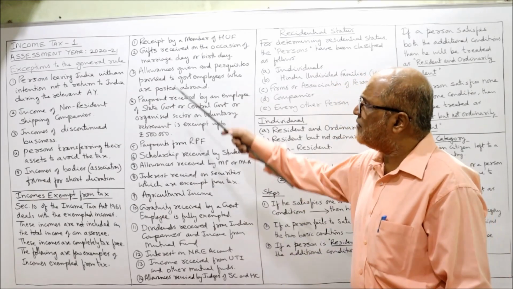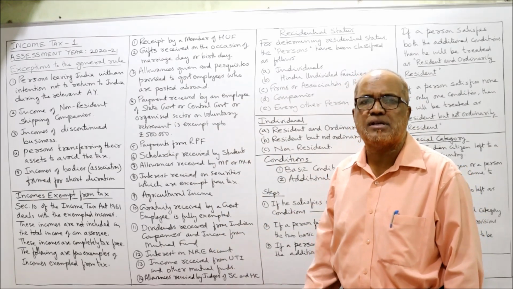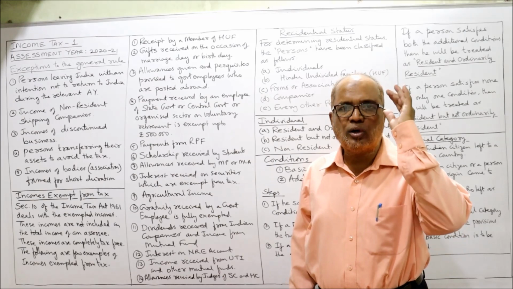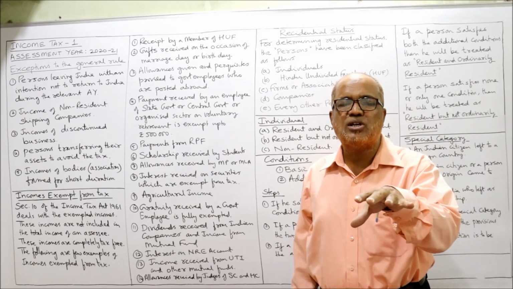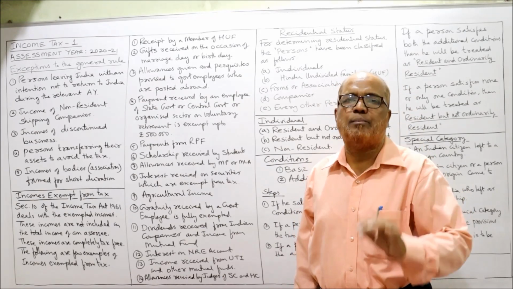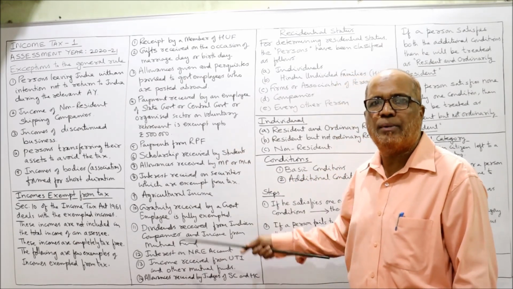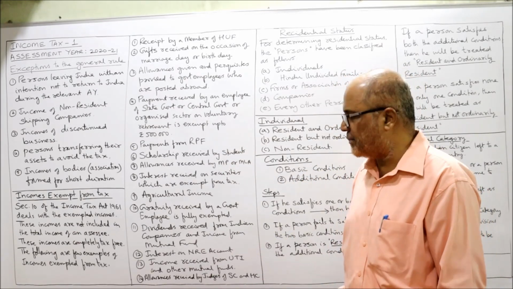Just as examples, I have given these 14 examples. Apart from that, so many other examples are also there. So you have to keep in mind, if in the examination they ask you to give some examples of incomes which are fully exempted, you have to remember at least these examples.